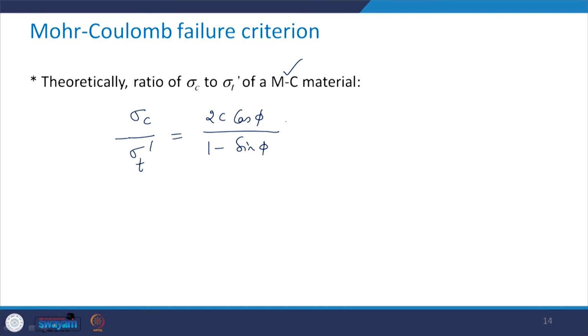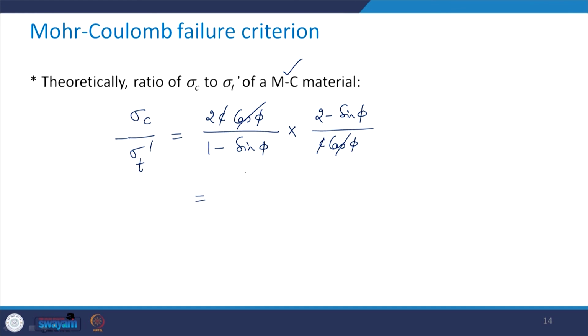Just now we derived sigma t prime, which is c cos of phi divided by 2 minus sin phi, and since it is in the denominator, this term 2 minus sin phi will be in the numerator, and here you will have c cos phi. So c cos phi will get cancelled.